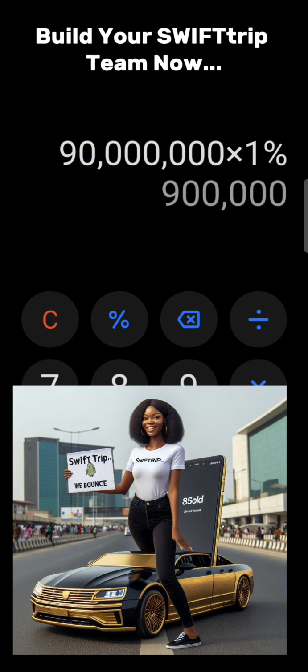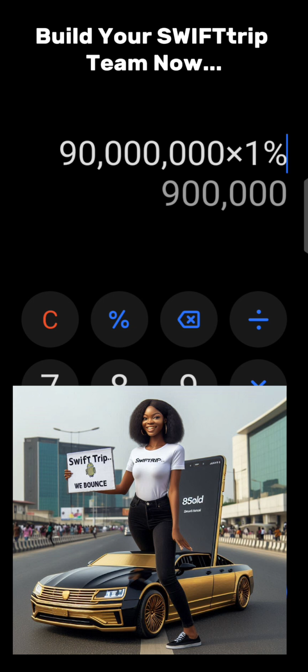This money will drop in your wallet, and because you are building this on blockchain, you can withdraw this money as fast as possible, without wasting time. This is what we are talking about here in SWIFTtrip. You can't afford to miss SWIFTtrip and play with building your team. You have to constantly build your team because your team is very important.